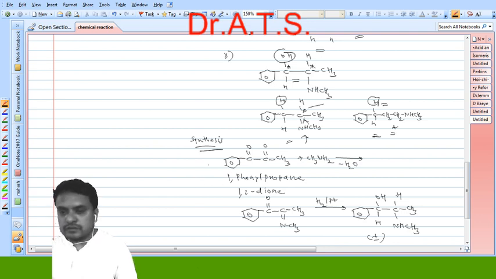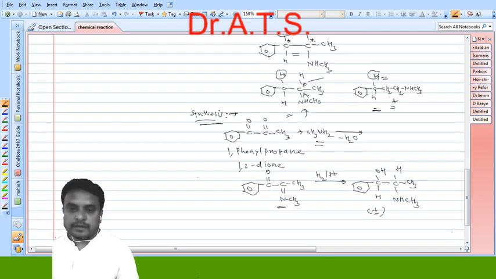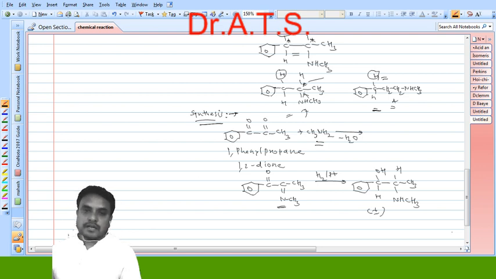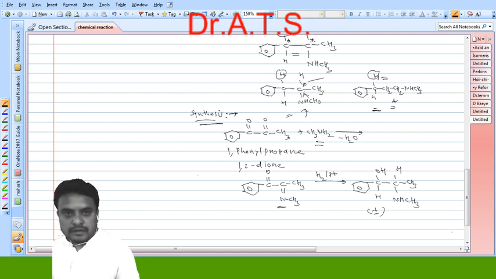So how can the synthesis of ephedrine be carried out? By treating 1-phenyl propane 1,2-dione with methylamine. A simple condensation reaction takes place along with C double bond N formation, and this on reduction gives a racemic mixture of ephedrine. In this way we have established the structure of ephedrine, and it can be proved by its synthesis. So this is about the constitution and synthesis of the alkaloid ephedrine.